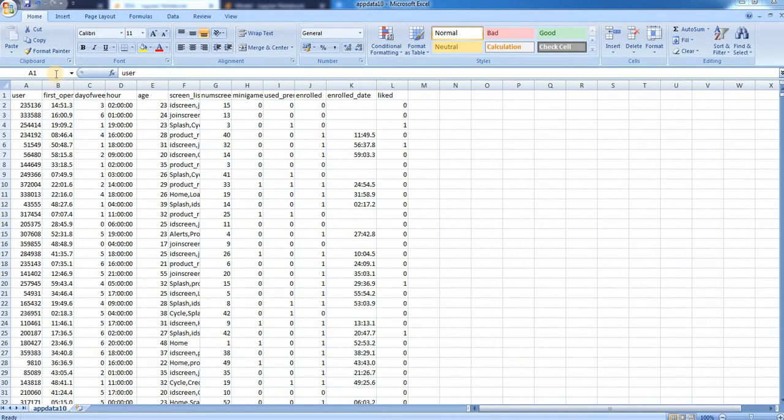This was the first dataset that they provided. It contained information like the user ID, the date they first opened the app, the day of the week when they first opened the app, the time, age of the users, the screen that they visited, the number of screens that they visited. There is a mini game in the app, whether they played that or not, if they used the premium features or not, if they enrolled for the premium features or not, the date when they enrolled for the premium features, and if they liked it or not.